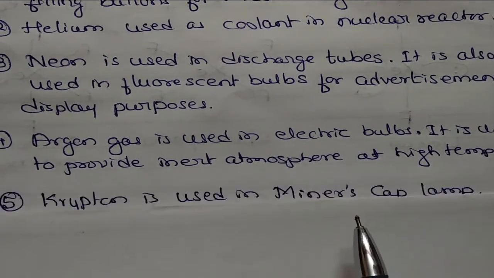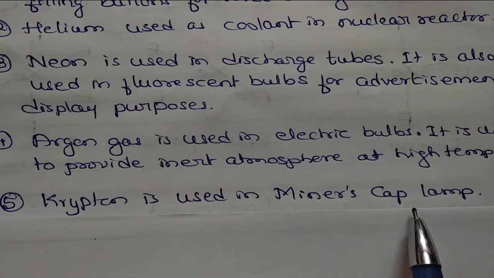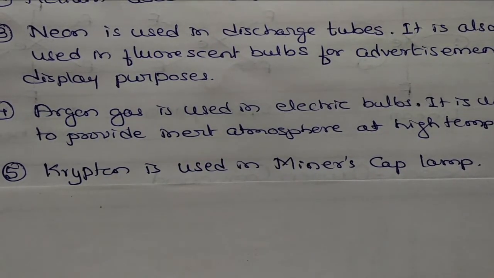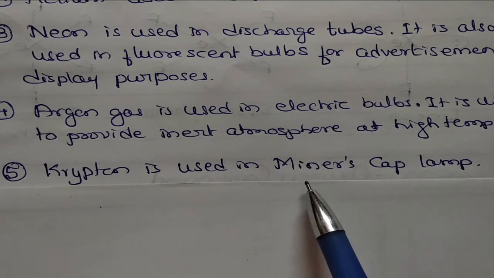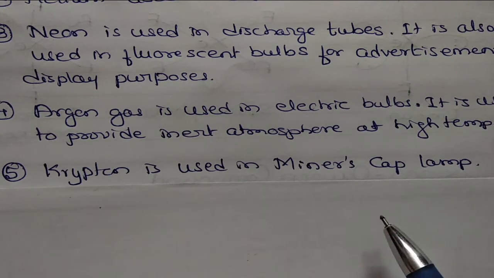Okay. So next is krypton. Krypton is used in a miner's cap lamp. Those who work in mining, inside the mine, want to get some light, and the intensity should be high, so therefore they are using the cap. In that cap the light is there, which has some krypton gas also.